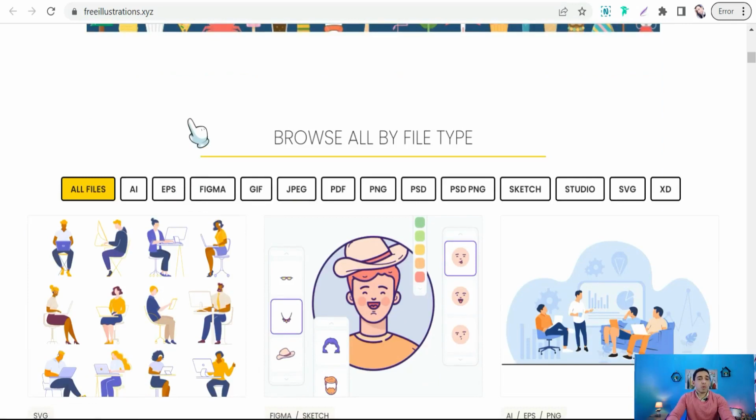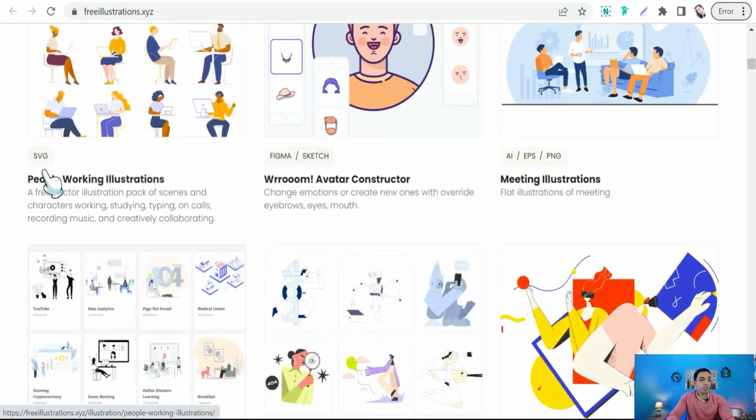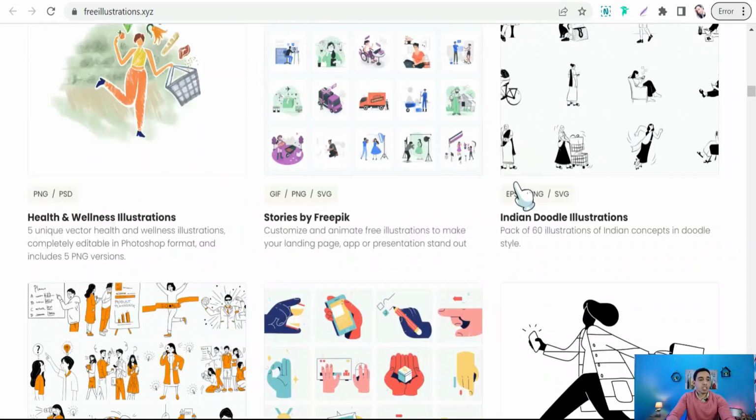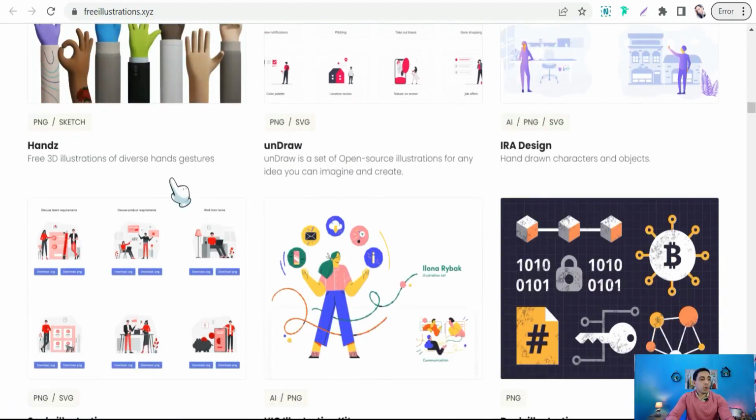And here you can browse all these vectors according to their type, like EPS, JPG, PDF, PNG, and so on. So you can find illustrations like for meetings, for people working, for flags and banners, for education, for Indian doodle illustrations, stories, and so on, that cover all topics and niches.